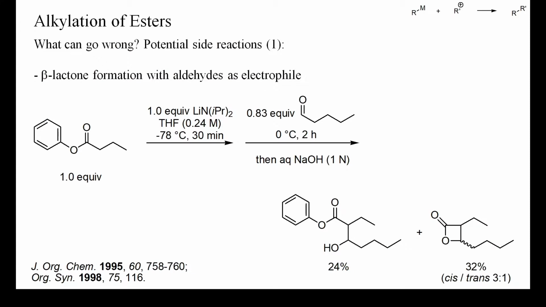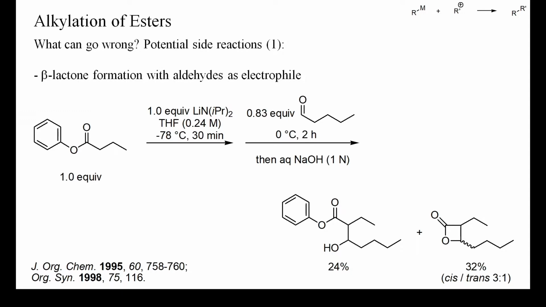So, what are the potential pitfalls? Esters of acidic alcohols, such as phenyl or methyl esters, can cause problems for several reasons. First, the corresponding enolates readily undergo Claisen condensation and alkoxide elimination.